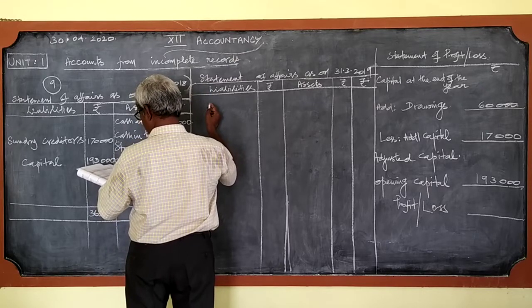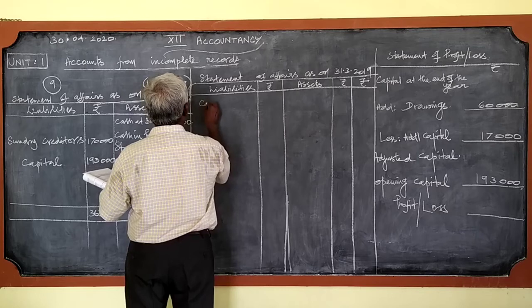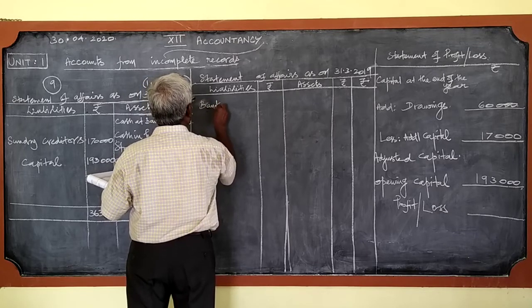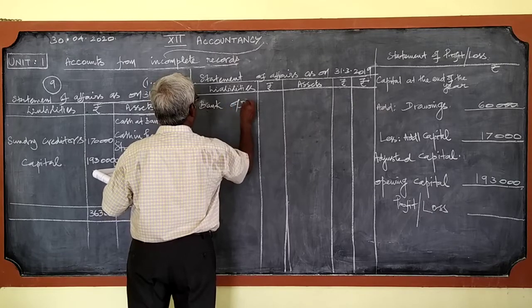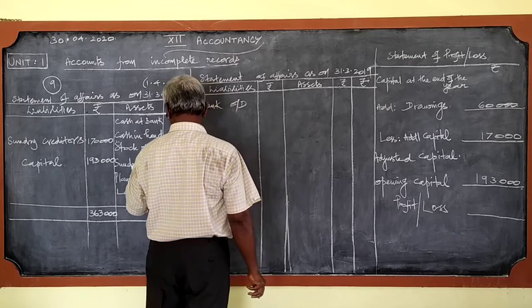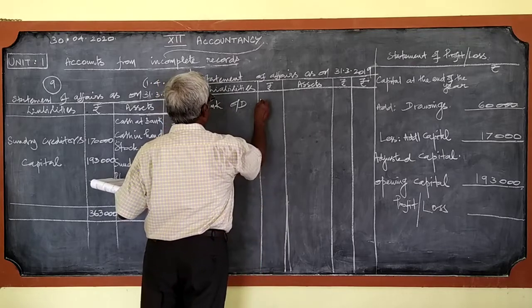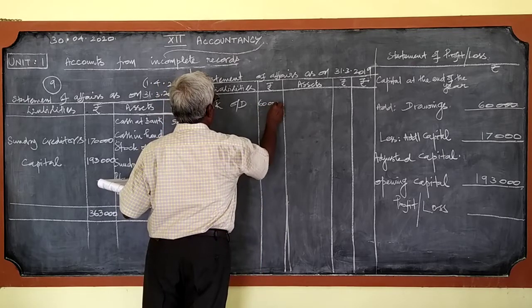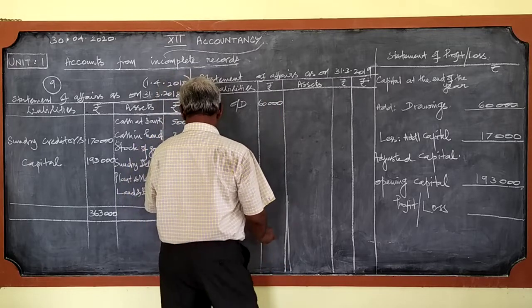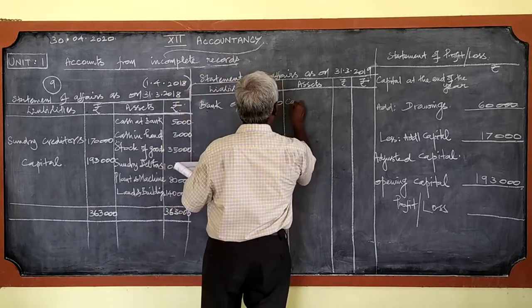The amount is cash at bank, that is bank overdraft. Since it is coming under liabilities, it is overdraft 60,000.